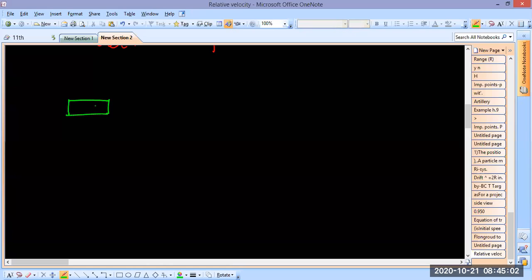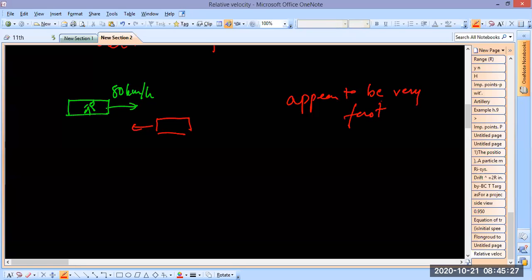Suppose you are in this vehicle, which is speeding on a highway at a speed of 80 kilometers per hour, not breaking the speed limit. Have you noticed that vehicles coming from the opposite side appear to be so fast? Yes or no?